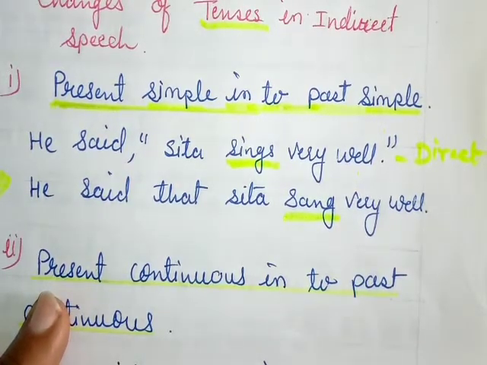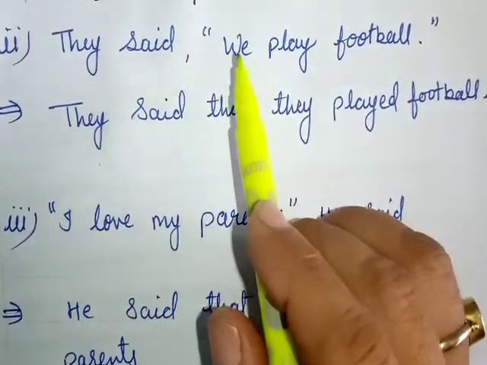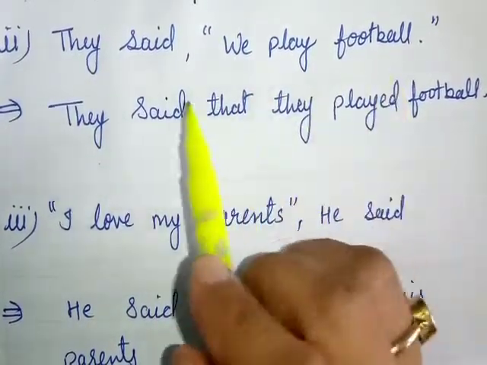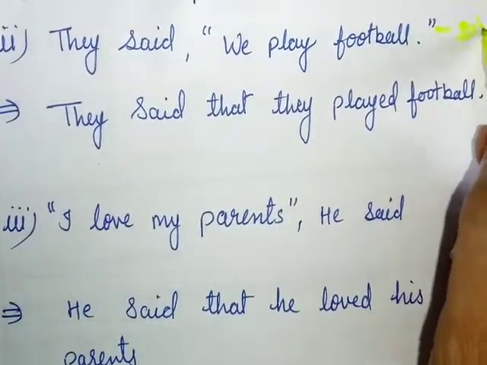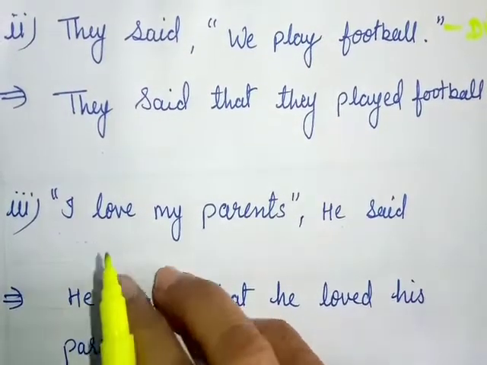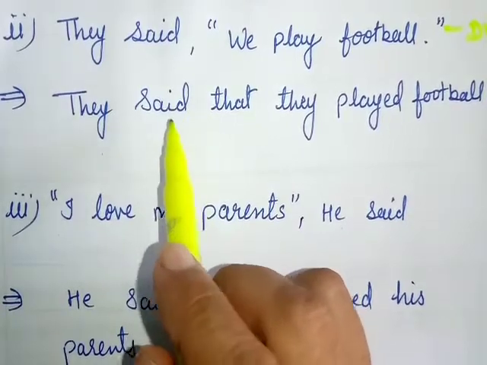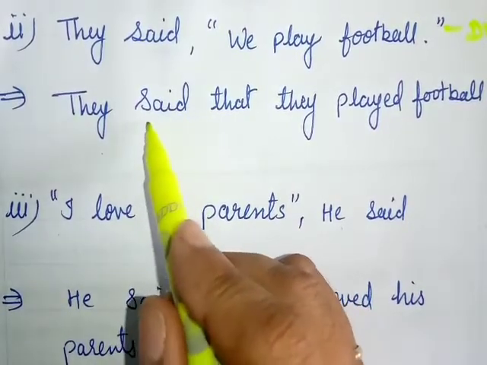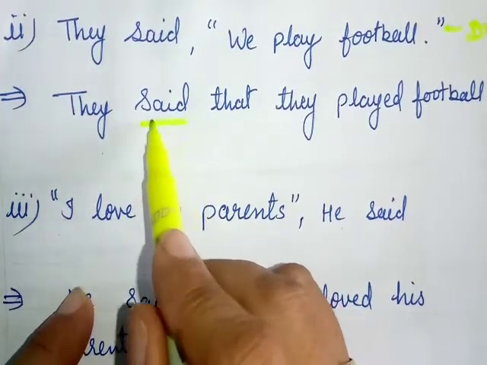Let's see some other examples. Second example: They said, "We play football." This is direct narration. Let's see how we change it. They said, as per the rule I taught you, if you have said in the reporting verb, there is no change.